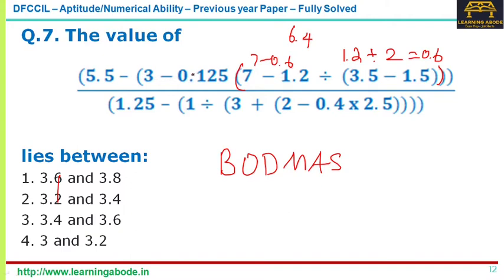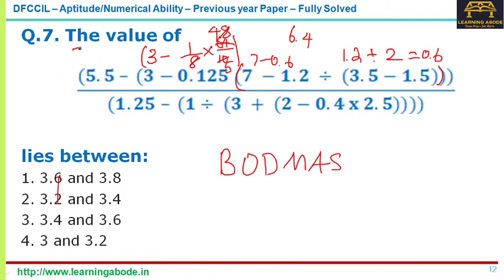Now here we have 3 minus 0.125, I can write it as 1 by 8. So this 3 minus 1 by 8 into 6.4, for convenience, I can write 6.4 as 64 by 10. So this is like 8 times, and this is 4 by 5. Okay, so it is 3 minus 4 by 5.